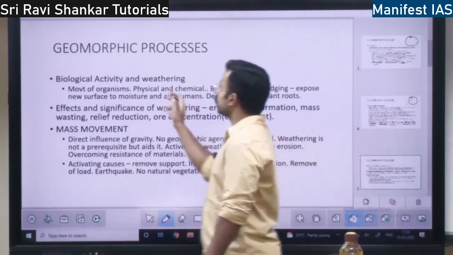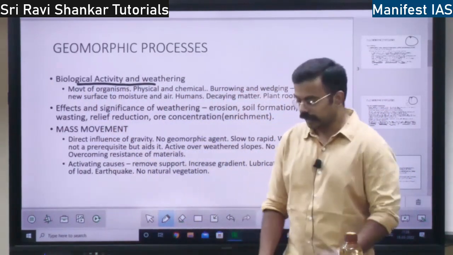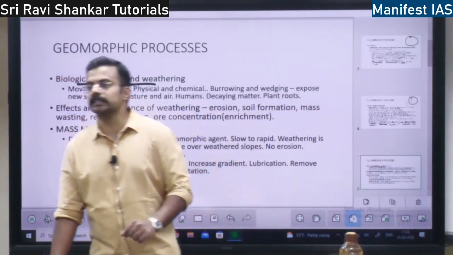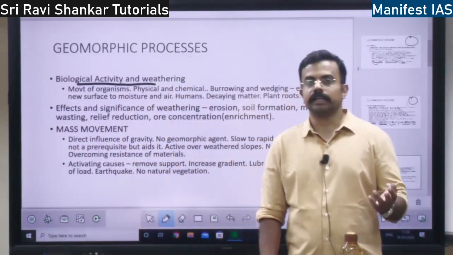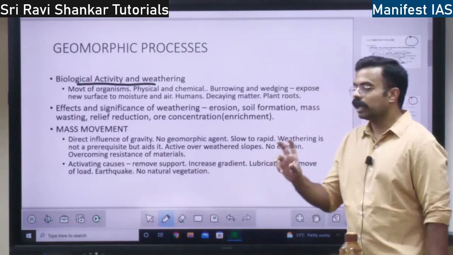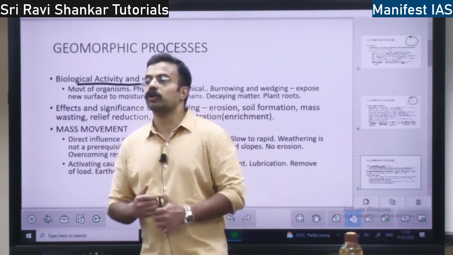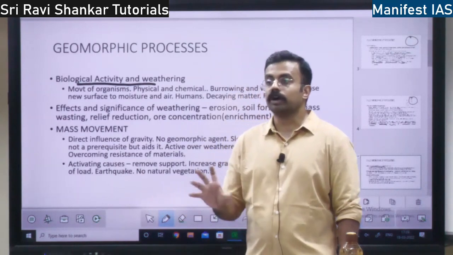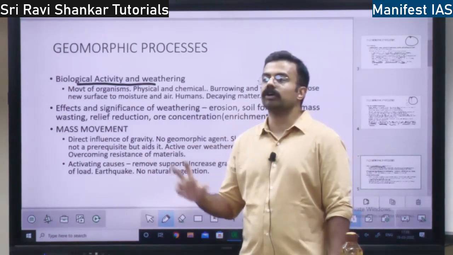Next you have biological activity and weathering. What is biological activity and related weathering? In the soil there will be a lot of microorganisms, small organisms, leaves, and so much organic material. Also mice, rodents, rats, rabbits, what do they do? They will burrow. They will create holes in the sand. So because of animal action, and because of plant action also, weathering will happen.